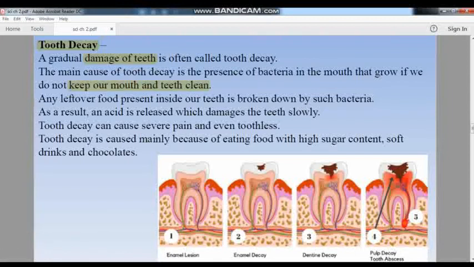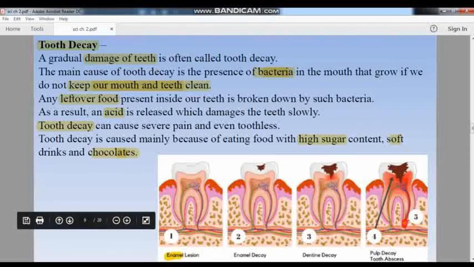Clear? At that moment the bacteria will be found in our mouth. The bacteria are always present in our mouth. Now the bacteria also need food in order to live. So when we are not cleaning the mouth properly, they feed on the leftover food present on our teeth, and these bacteria start releasing acid in our mouth, and this acid starts the tooth decay process. Clear? So mainly tooth decay occurs when we eat high sugar content food, soft drinks or chocolates.